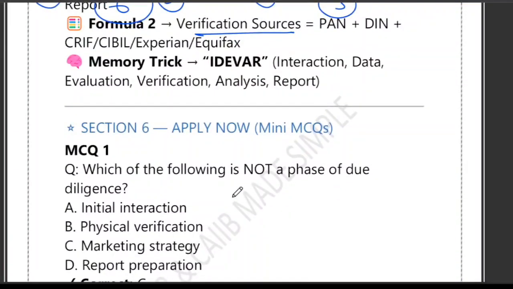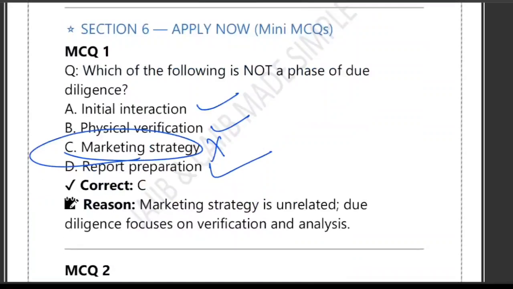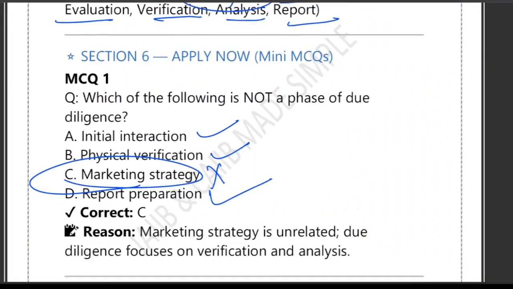Now one question: which of the following is not a phase of due diligence? See, this is the point: interaction, data study, evaluation, verification, analysis, report. So IDEVAR: interaction, data, evaluation, verification, analysis, and report. Initial interaction is there, physical verification is there, marketing strategy is not there, report preparation is there. So marketing strategy is not a phase of due diligence. IDEVAR. This is a memory trick. You can remember the 6 phases of due diligence.